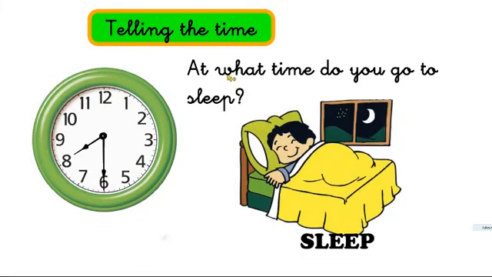And at what time do you go to sleep? Very easy. The minute hand, the long hand, is pointing to 6. When it's on 6, it's half past. And what about the hour? The hour hand is pointing to 8. It's half past 8. Excellent!